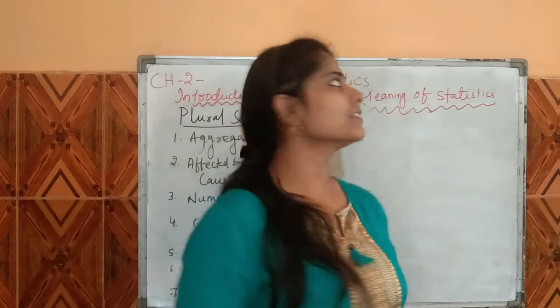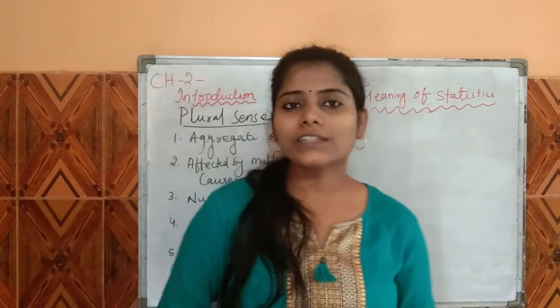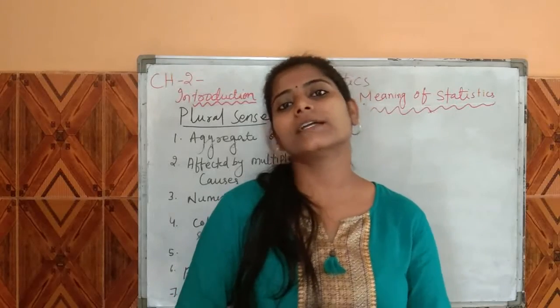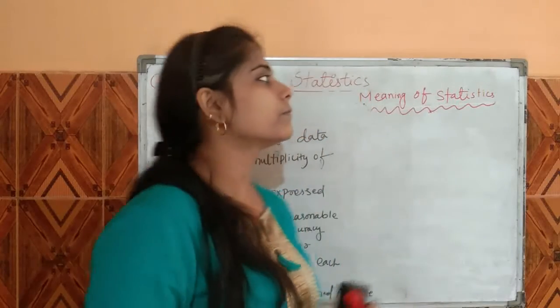Now our topic is the meaning of statistics. The word statistics is different to different people. How is it different?